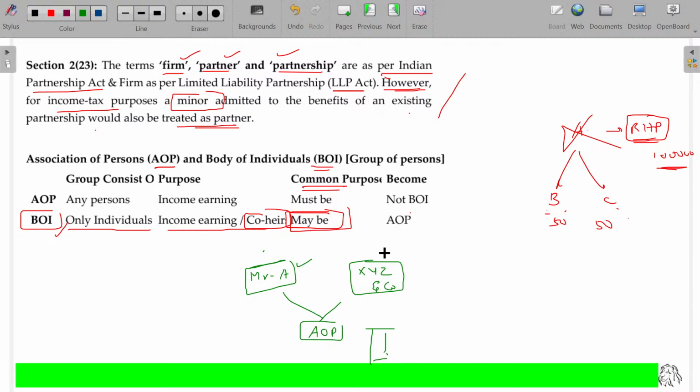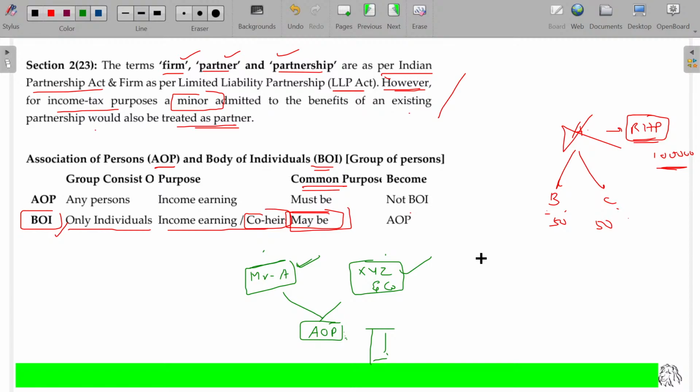Then what happens? Mr. A and XYZ entity both have a joint agreement: I will use my skill, you give me material, we'll use this to construct the house property. Later on we'll sell the house property and share the profit. So here, this entity is called an association of persons because Mr. A is a person, XYZ is also a person as per Section 2 clause 31. An individual is also a person as well as XYZ. A firm is also a person. So one firm and one individual joined together form a group entity called an AOP.